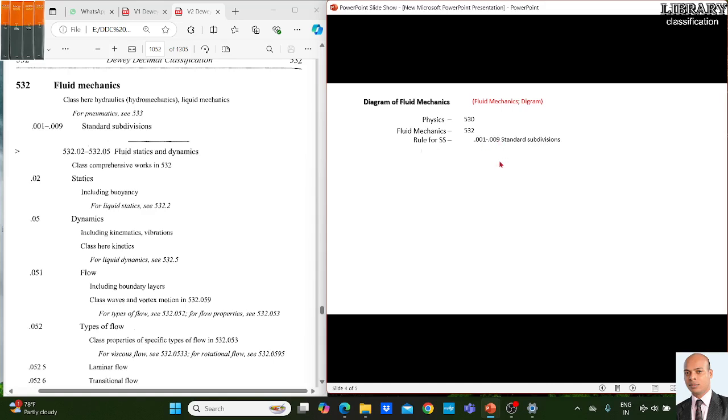Then our number for diagram is 0223, and finally the number will be 532 and 10 from here, and the standard subdivision number, that you can write here T1, Table 1, right? So the final number will be 532.00223, that will be the answer. And the next title is